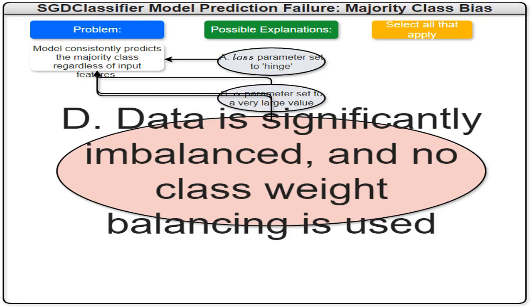If you have many more examples of the majority class than the minority class, and you don't tell your model to treat them differently, it will likely become biased towards the majority class. The model aims to minimize overall errors, and it does so by correctly predicting the majority class most of the time, even if it fails to learn well for the minority class. It's like teaching a child to identify animals, and only showing that child pictures of dogs. The child will always say, dog. Similarly, an unbalanced dataset could cause the model to always predict the majority class.